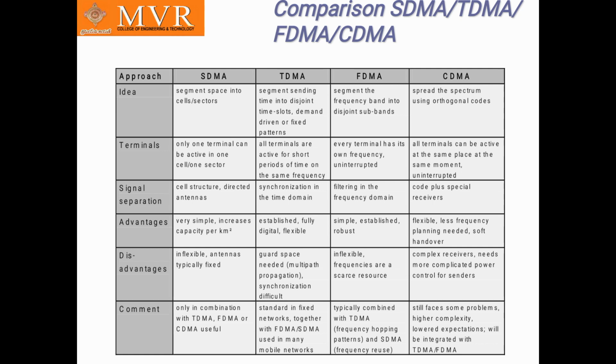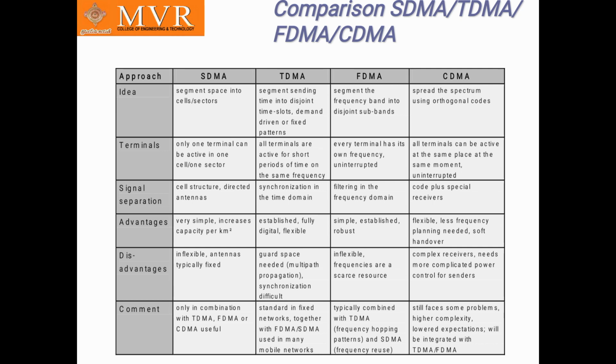Disadvantages of SDMA: inflexible, antennas typically fixed. Disadvantages of TDMA: guard space needed, synchronization difficult. Disadvantages of FDMA: inflexible, frequencies are a scarce resource. Disadvantages of CDMA: complex receivers, more complicated power control needed for senders.